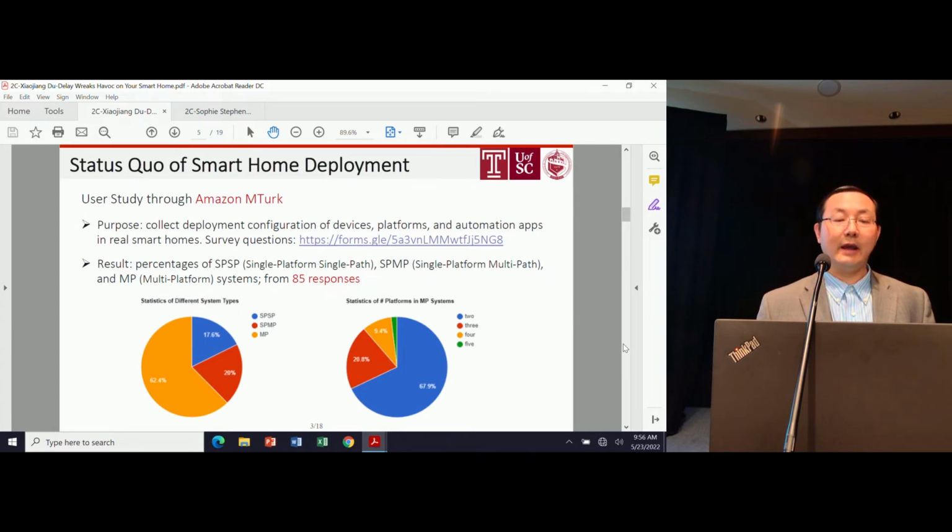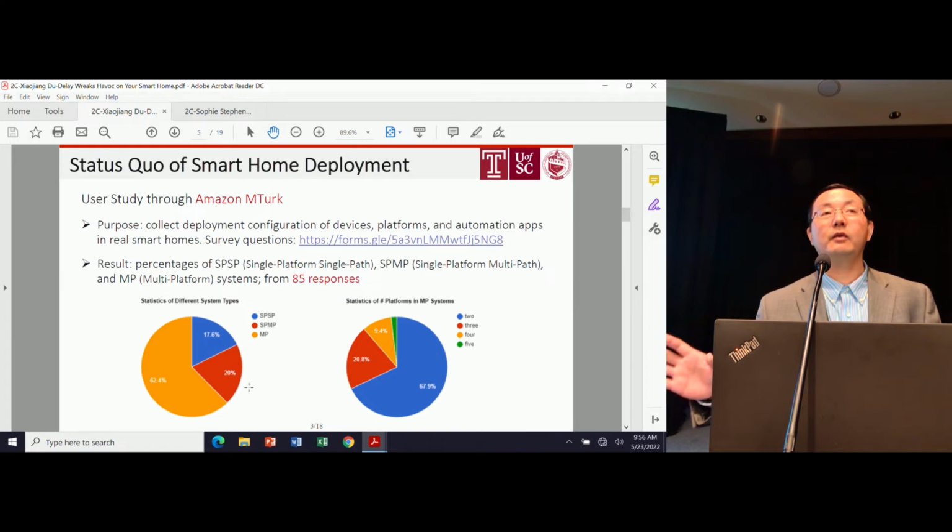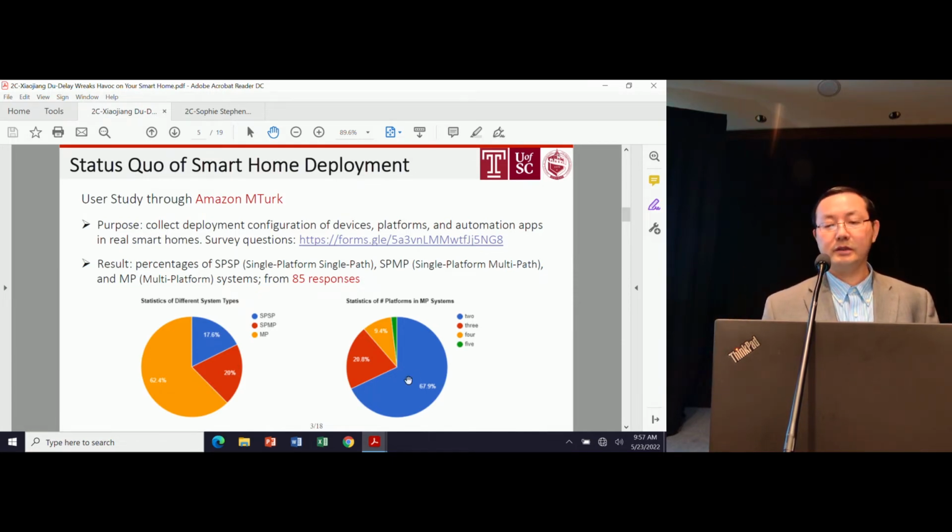So we already did that, and we found out from about 85 users that most users do use multiple platforms. About 62% of users use multiple platforms, and about 20% use a single platform but different protocols, like they have Wi-Fi devices, ZigBee, Z-Wave, and so on. So together, more than 80% of users use either multi-protocol or multi-platform setups, which could have the attack that I'm going to talk about. For the multi-platform users, most still use 2, some use 3, and about 10% use 4 or more.